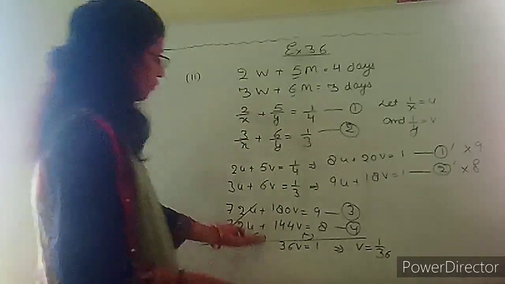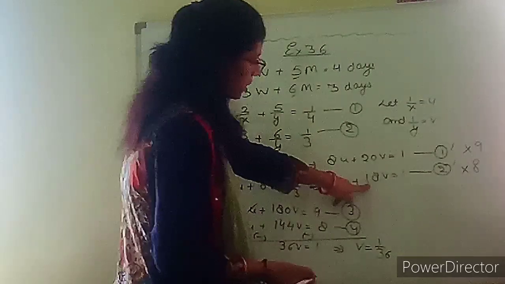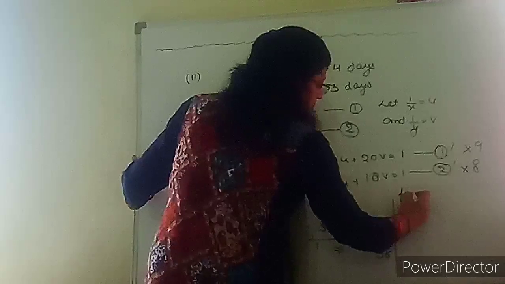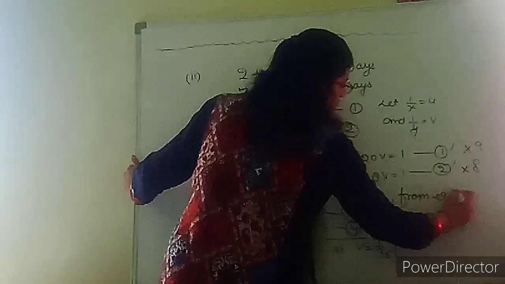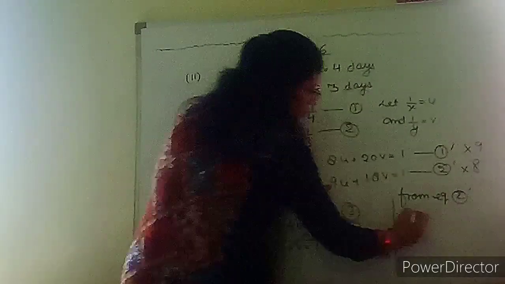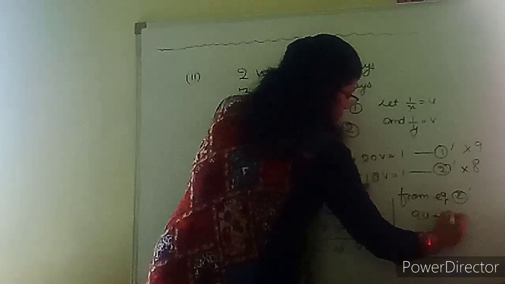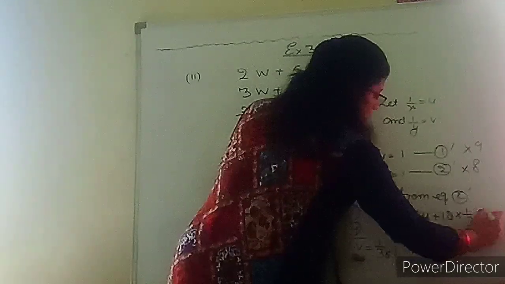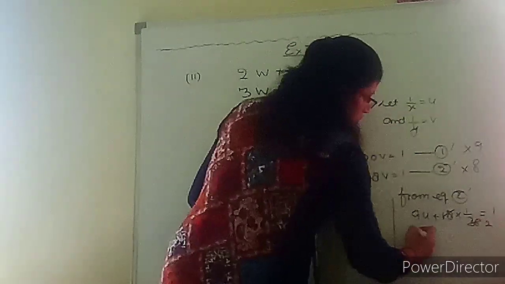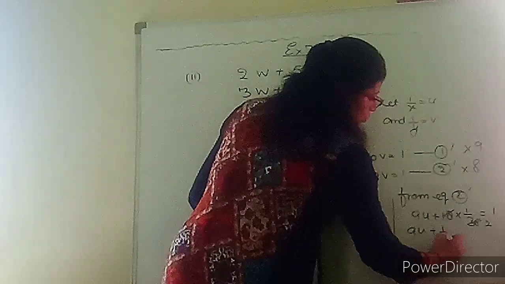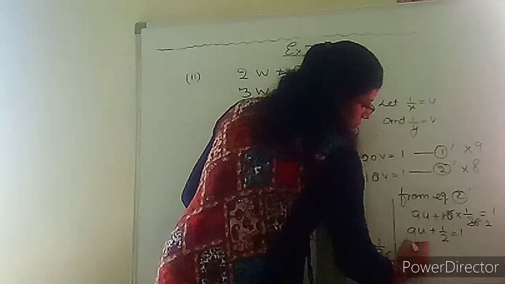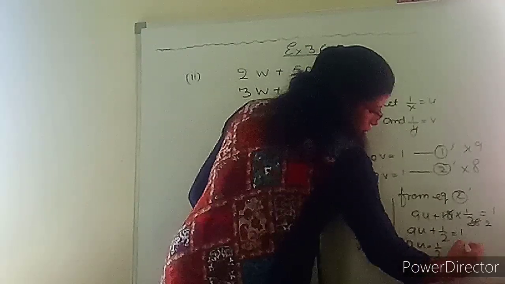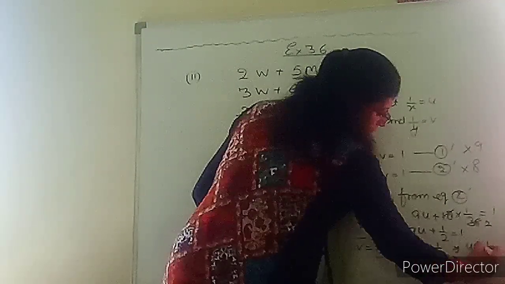Substituting the value of v in equation number 2 dash. So I am substituting: 9u plus 18 into what is v? 1 upon 36, equals 1. 18 2s are 36, so 9u plus 1 upon 2 equals 1. 9u equals 1 minus 1 upon 2, 1 upon 2, which shows u equals 1 upon 18.